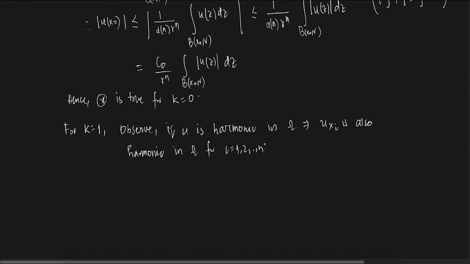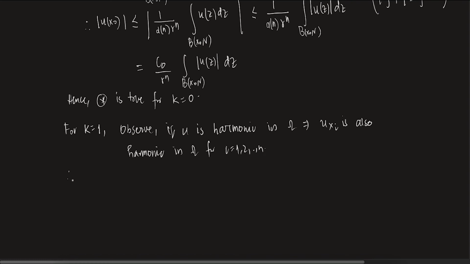Is this clear what I am saying? This is a very quirky result. It says that if u is harmonic, if Laplacian u equals 0, then you can take the derivative u_{x_i}, and if you think of the Laplacian of u_{x_i}, you can show that even that is 0. So u is harmonic, it means that u_{x_i} is also harmonic.